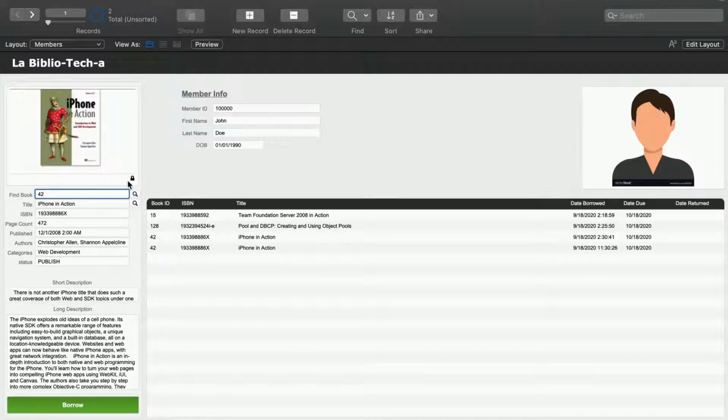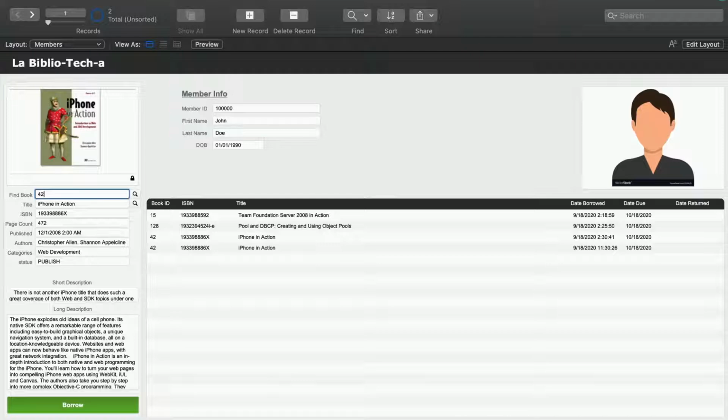The borrowed table acts as a join table. It grabs the data from the book global fields and from our users table and creates a new record, and then we're able to view it through the members layout here, which will combine the both. All right, so there's our demo.